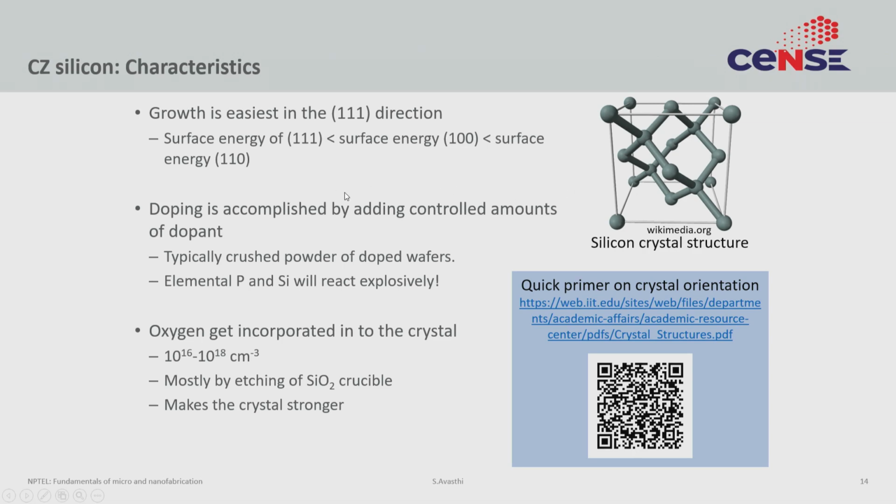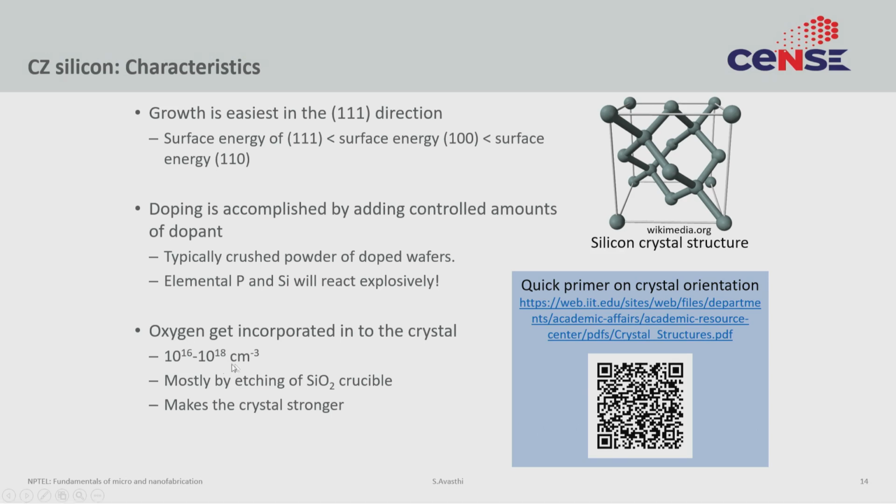So, the doping is accomplished by adding controlled amounts of dopants, as we discussed before. Elemental phosphorus and silicon will react explosively, so this doping has to be done carefully, but that is a detail that we shall not cover here. An important aspect of this process is that oxygen does get incorporated in the crystal. The concentration of oxygen is typically 10 to the power 16 to 10 to the power 18.